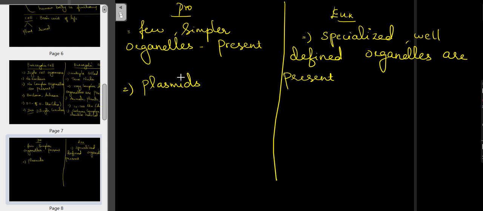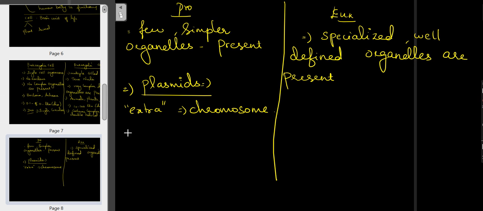So, DNA structure, nucleus, and the plasmid. Plasmids are nothing but extra chromosomal DNA. They have the same function as your DNA, but they are present as an extra. It is also a chromosome, an extra chromosome.